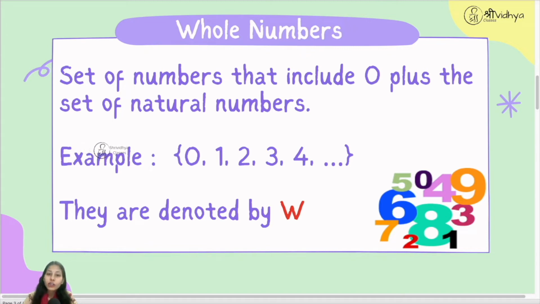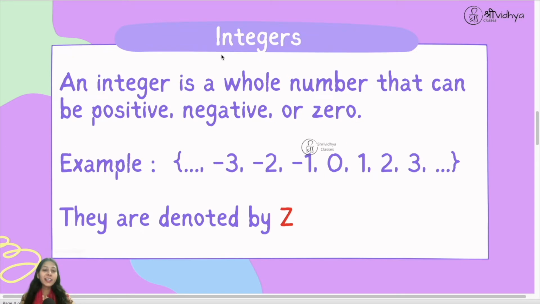So when we include 0 in the set of natural numbers, then they become whole numbers. So basically the numbers which start from 0, 0, 1, 2, 3 and so on. So they are whole numbers, and we denote them by capital W if we write them in the short form. Then we study integers. Now what are integers?